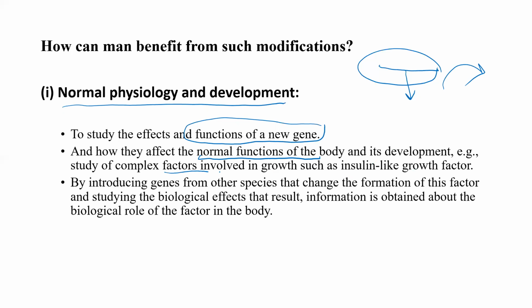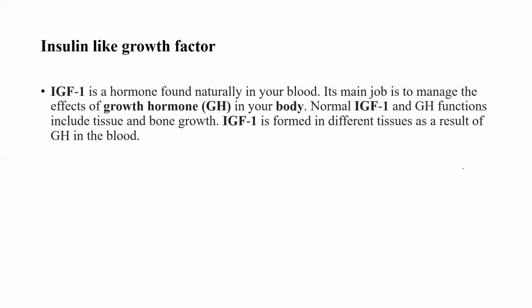For example, the study of complex factors involved in growth, such as insulin-like growth factor. What is insulin-like growth factor? It is a hormone which is found naturally in your blood. It is responsible for growth. Its main job is to manage the effects of growth hormone in your body. Normal IGF-1 and GH functions include tissue and bone growth. IGF-1 is formed in different tissues as a result of GH in the blood. So mainly IGF-1 is important for the growth of the body.